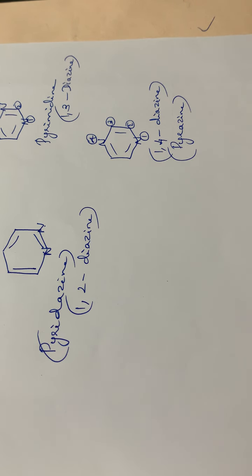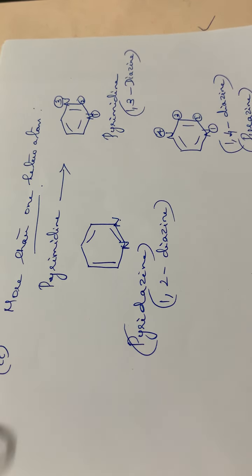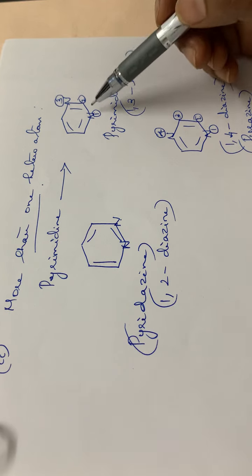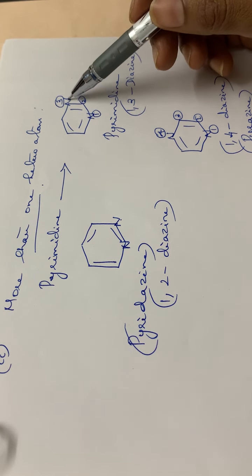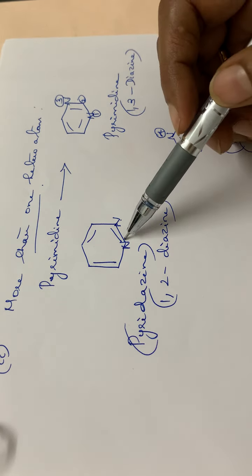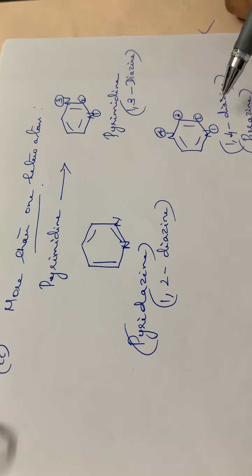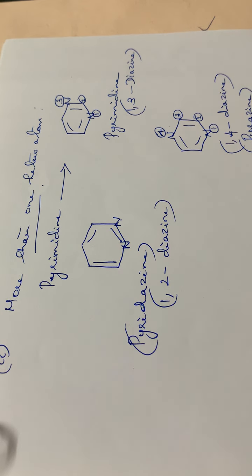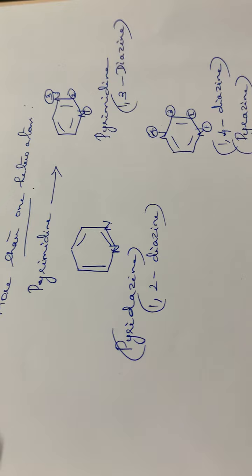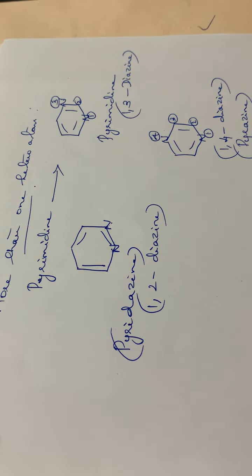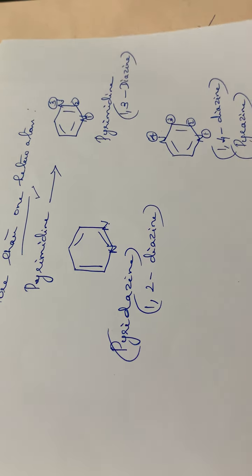Pyrazine or 1,4-diazine. So these are some of the 6-membered heterocyclics with more than one heteroatom. Pyrimidine means the nitrogens will be at 1 and 3 positions. Then pyridazine at 1 and 2 positions. Then pyrazine with 1 and 4 positions. So here also you have to study some details regarding pyrimidine only.